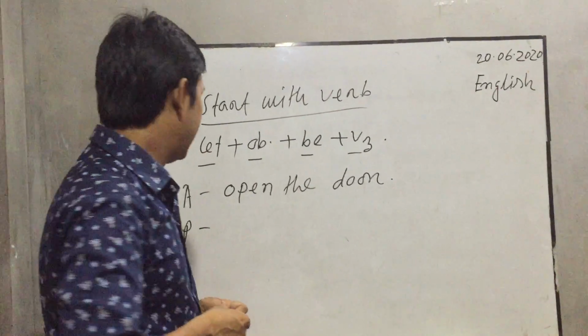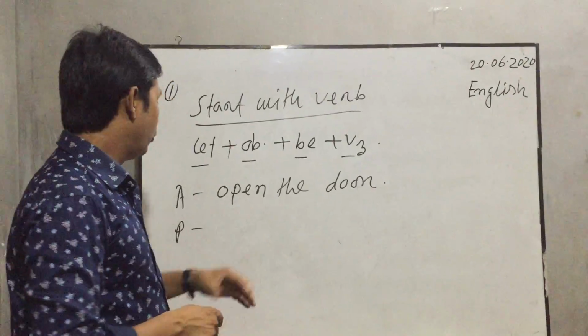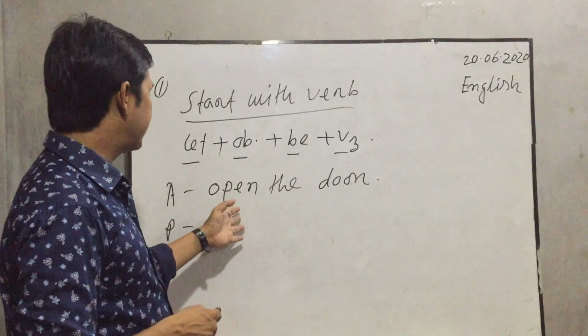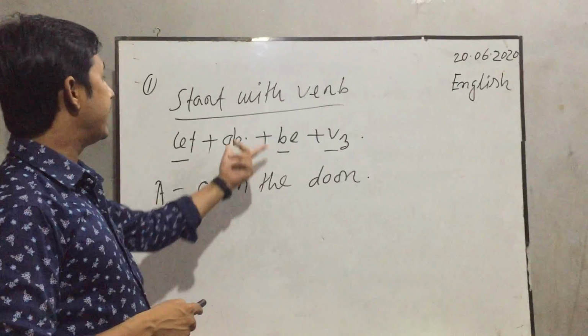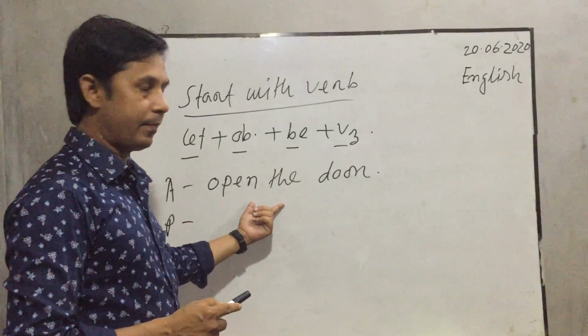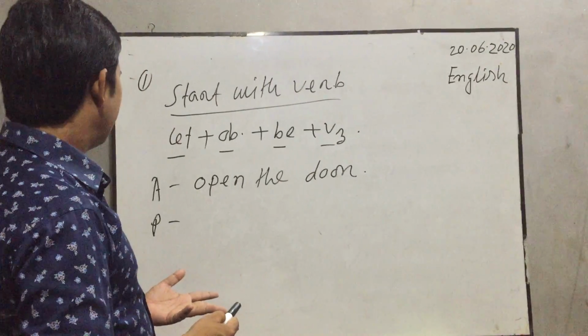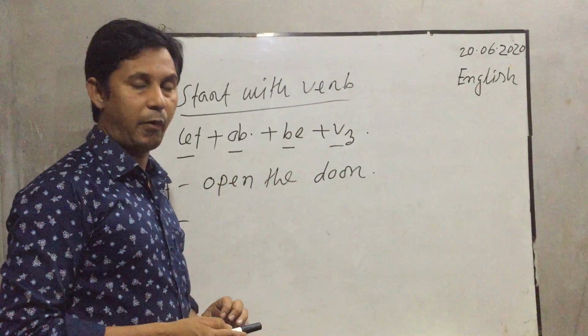Follow the blackboard please. Open is a verb, this kind of sentence is an imperative sentence, and this is active voice. The structure is at first let, then object, then be, then past participle form of the verb.